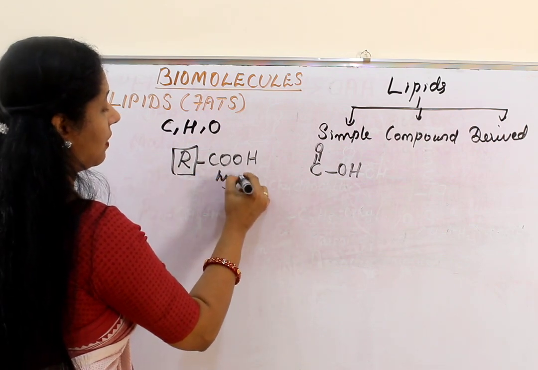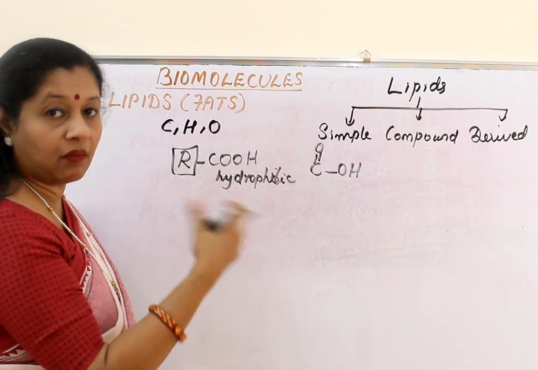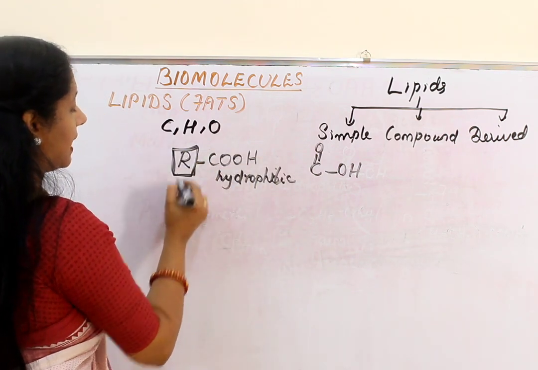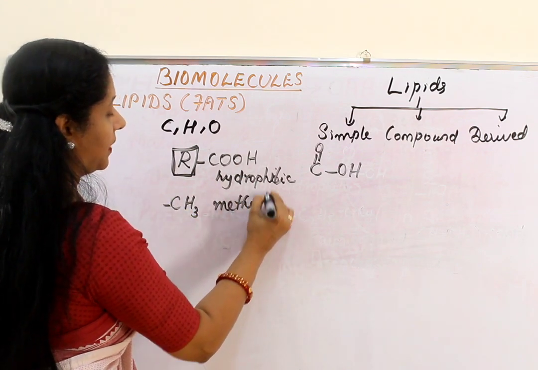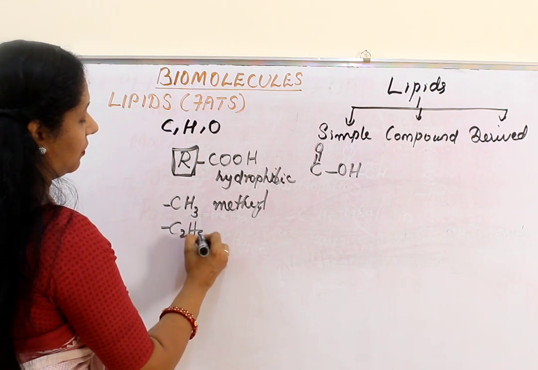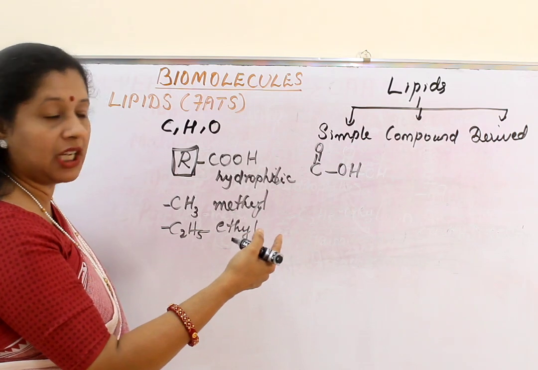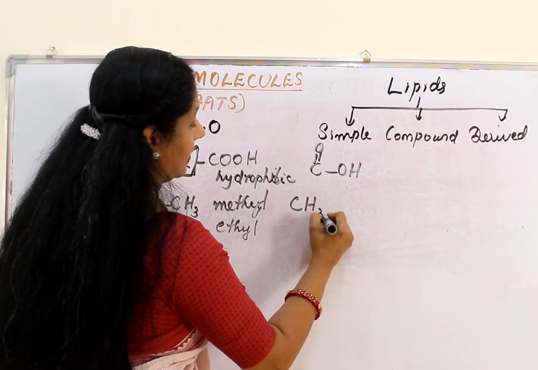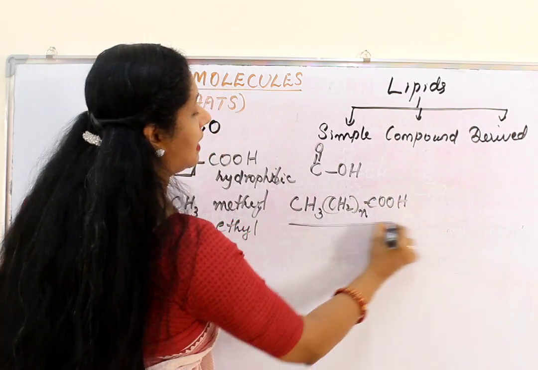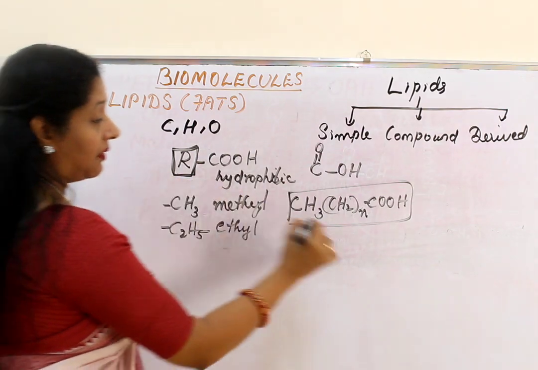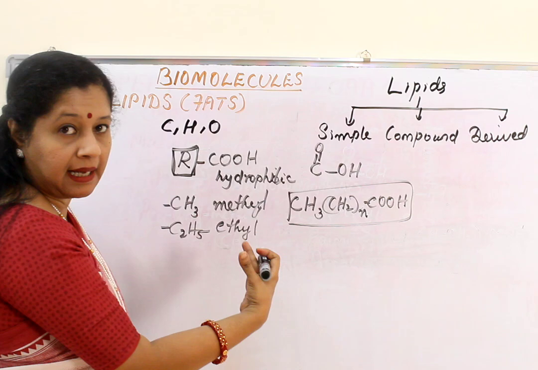This COOH group is called the head, and this makes it hydrophilic. Philic means loving, the water loving end. But this R group has a CH3 group, which is called a methyl group, or it can have a C2H5 group, an ethyl group. To that, CH2 several times, n times CH2 will be there. For example, CH3, CH2 n times, COOH. So this is the nature of a fatty acid. This group is the head part, the carboxylic group, but this part keeps varying. This is the R group.